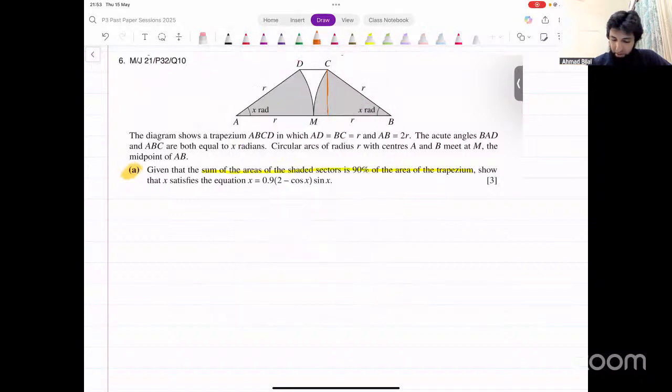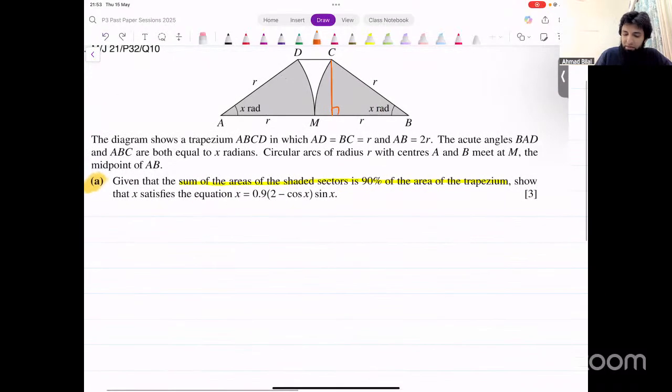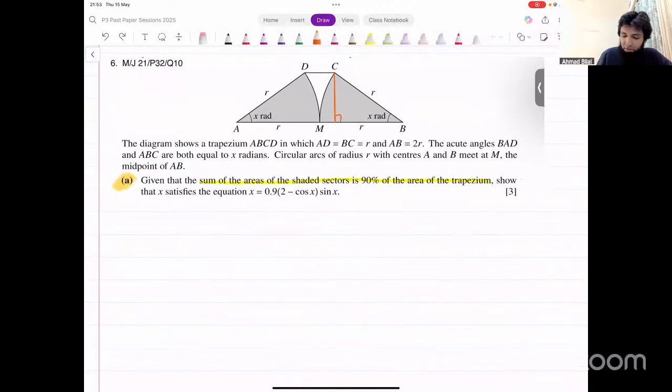So make this triangle. It's a right angle triangle. This is R, this is X. Can we find this vertical length? Let's call this point Y. Can we find CY using this triangle? CY is perpendicular, R is hypotenuse. So we could say CY over the hypotenuse, that equals sine of X. So CY is equal to R sine X.